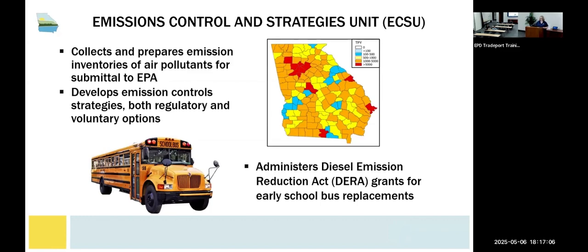The next unit in the program is the Emission and Control Strategies Unit, which collects emissions information from industrial sources and estimates emissions from other sources. They use these emissions to develop ways to meet air quality standards. This unit also administers a grant to replace older school buses with newer, cleaner school buses.